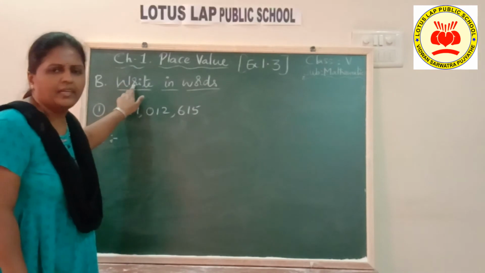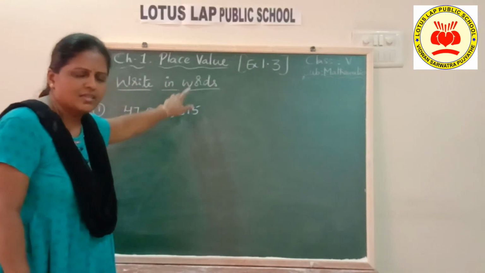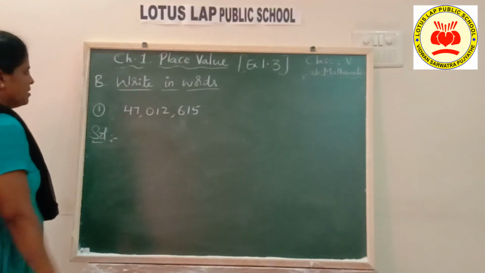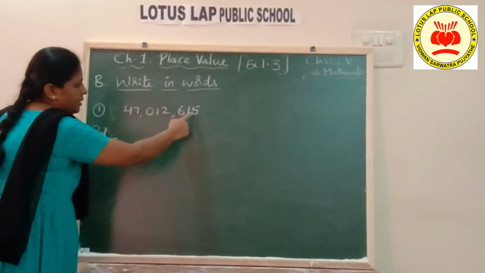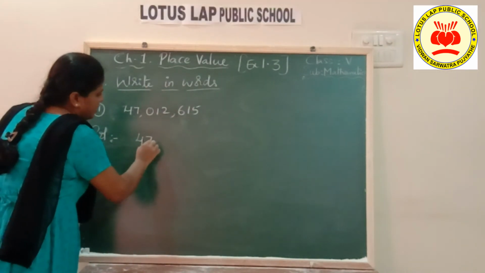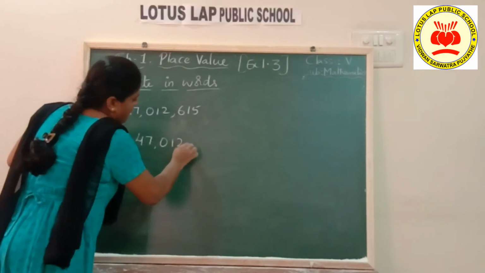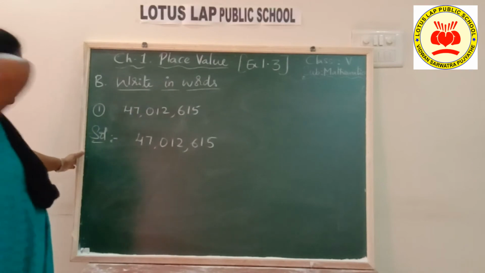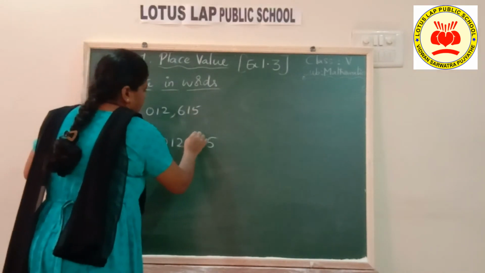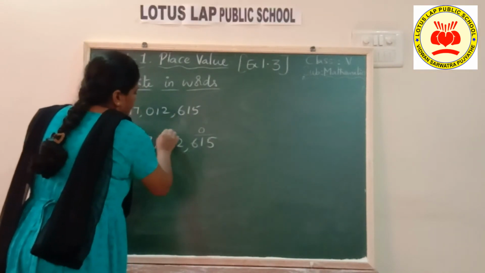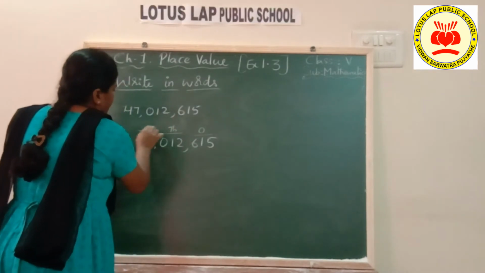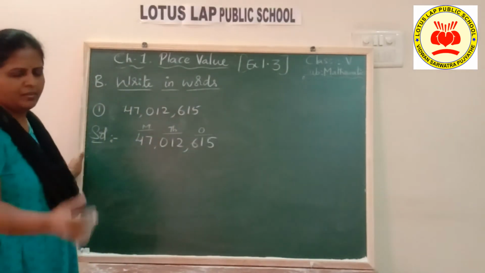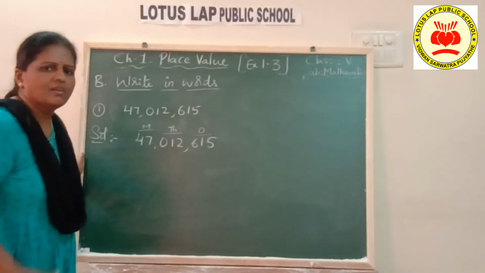Second bit is writing in words. Again, same international system, writing in words. Now, see the number here. This is the number given for us. Let us write the number one more time. And then write the periods, children, here. This is ones period, thousands period, millions period. Okay. So period wise I have to read the number. The same thing I have to put in words.